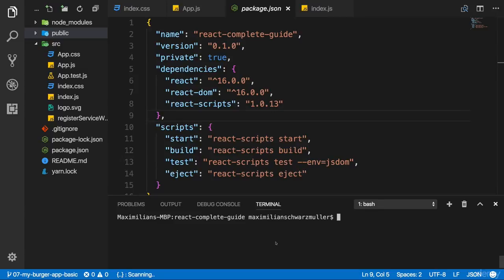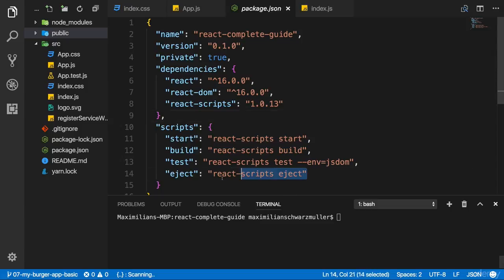Now that the planning is done, let's dive into the project and actually build this application. For this, I opened a brand new project created with Create React App. Nothing has been changed here yet. Now, in this project, I first of all want to enable CSS modules so that the CSS classes we create in a CSS file can be scoped to a specific component in our application, so that they are not applied globally when we would accidentally reuse the same CSS class.